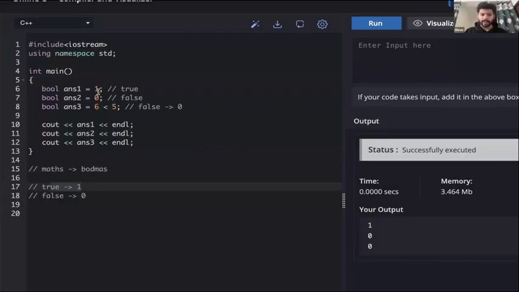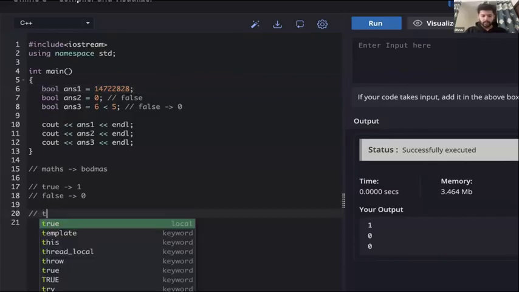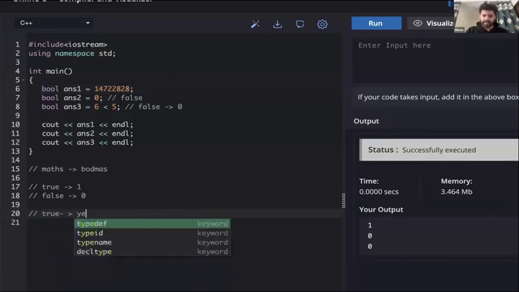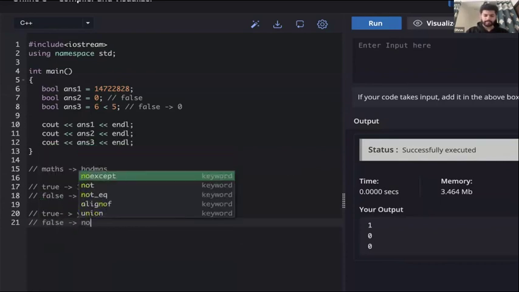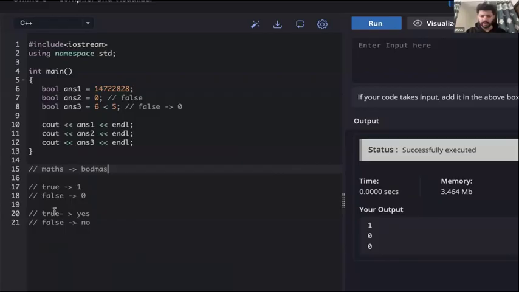But guys, what will happen if I let's say store any other integer here? Now, will this give me true or will this give me false? So if you believe true is the answer, give a yes. If you believe false is the answer, give a no. Okay? I'm launching a poll. True means yes, false means no.